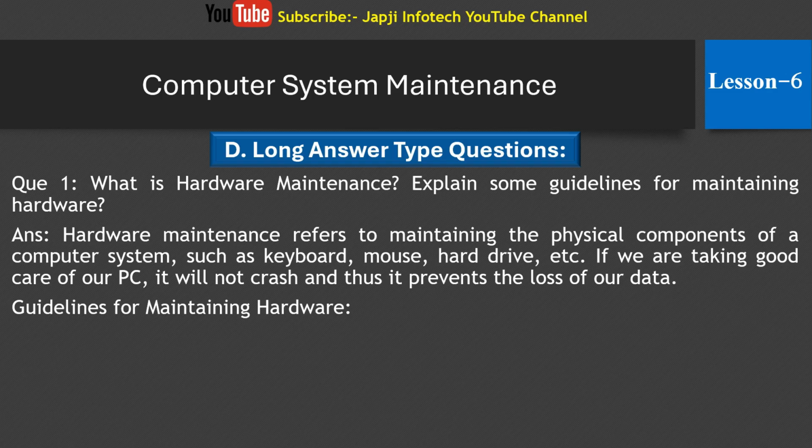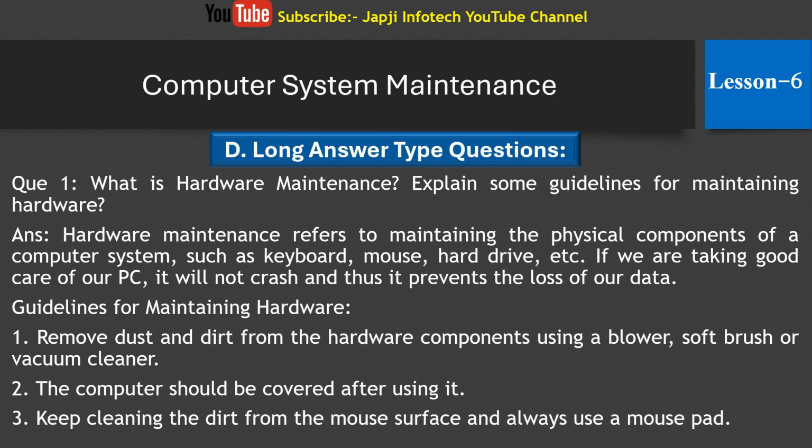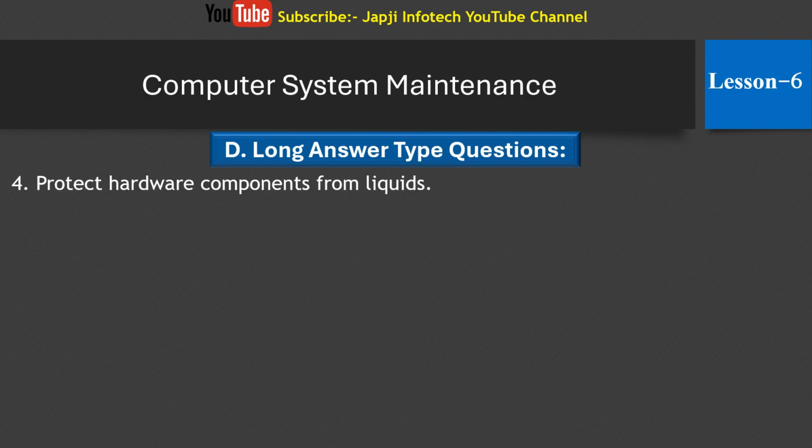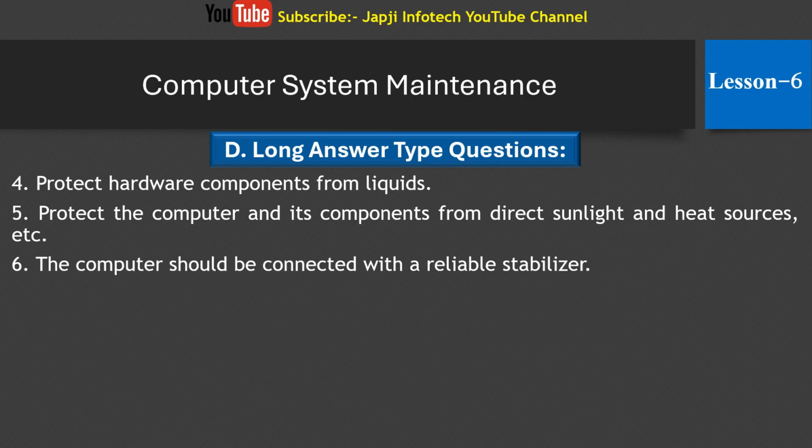So guidelines for maintaining hardware are: the first one is remove dust and dirt from the hardware components using a blower, brush or vacuum cleaner. Second one is the computer should be covered after using it. Third one is keep cleaning the dirt from the mouse surface and always use a mouse pad. Fourth one is protect hardware components from liquids. Fifth one is protect the computer and its components from direct sunlight and heat sources, etc. Sixth one is the computer should be connected with a reliable stabilizer. Seventh one is the power cable should be of good quality.